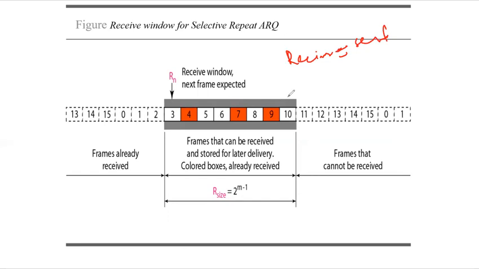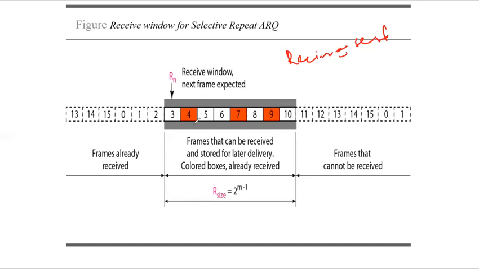Basically both of them are exactly the same. The selective repeat protocol allows as many frames as the size of the receive window to arrive out of order and be kept until there is a set of in-order frames to be delivered. So suppose first 4, 7 and 9 have been received, while 3, 5, 6, 8 and 10 have not been received.